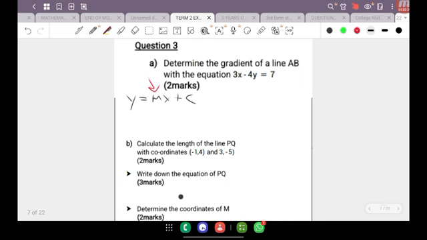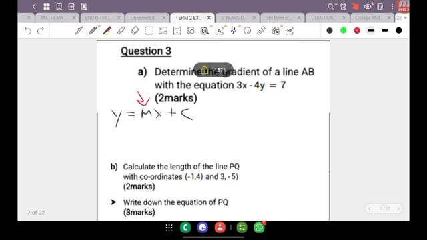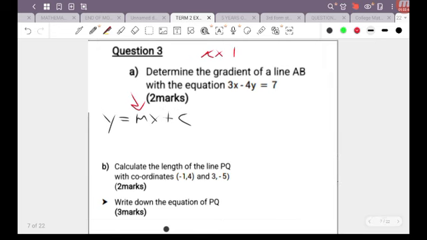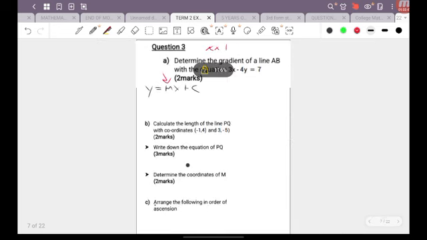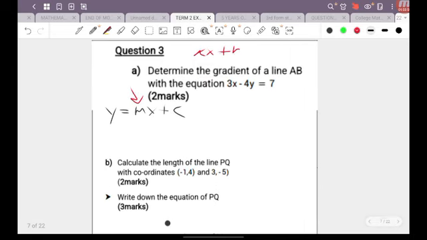Now, it would be nice for me to just go ahead and say, hey, the gradient is 3, but the equation that is given to us by CSEC on this question is written in the standard form. So you might ask, what is the standard form? Now, CSEC writes an equation in 2 forms: the general form, which is y equal mx plus c, and they also write it in the form ax plus by plus c equals 0. So this is called the standard form.